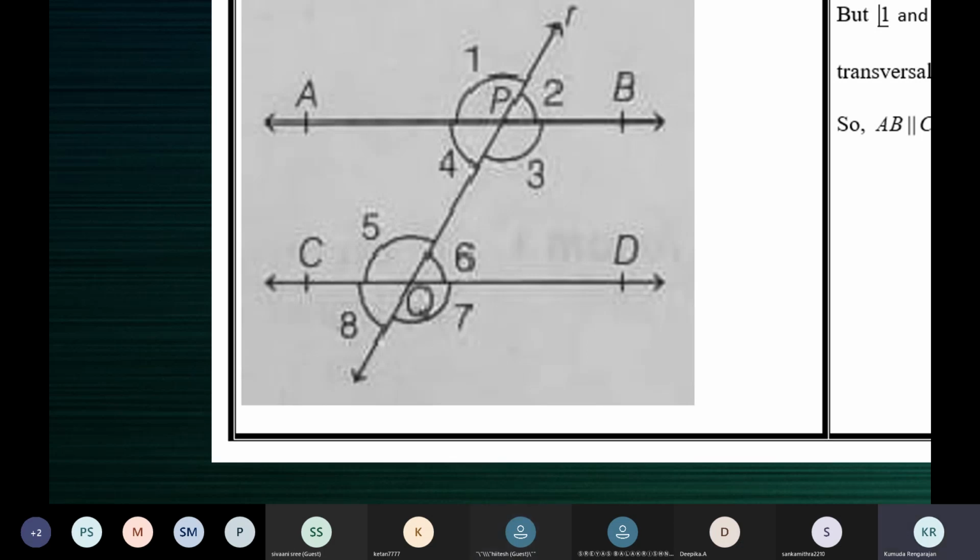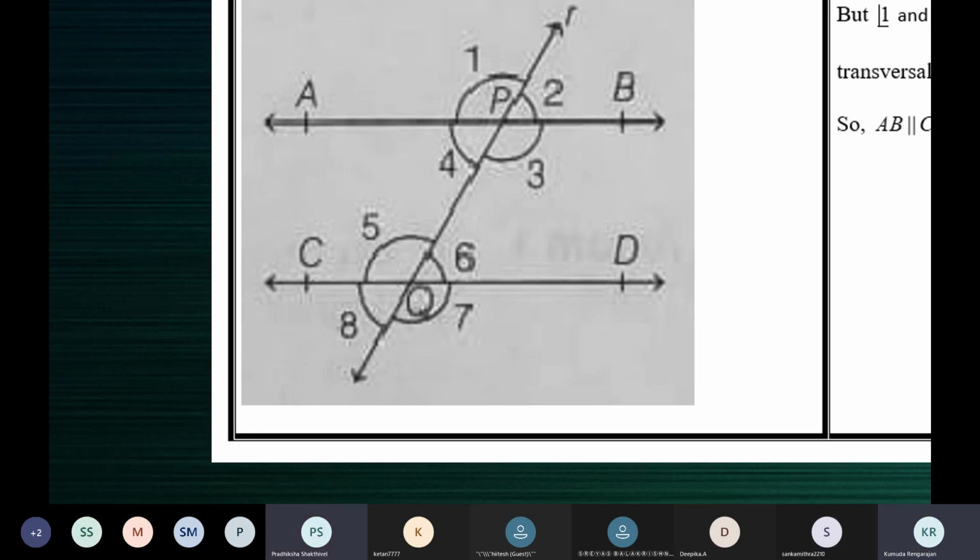Okay, I think I interrupted Hitesh. Let me listen to you fully. Come again, Hitesh. Ma'am, I'll think it through fully and then tell you. Okay. Okay, Sangamitra: angle 4 is equal to angle 6, and angle 2 is vertically opposite and corresponding. Yes, it was not very clear, but you are right. Very good.